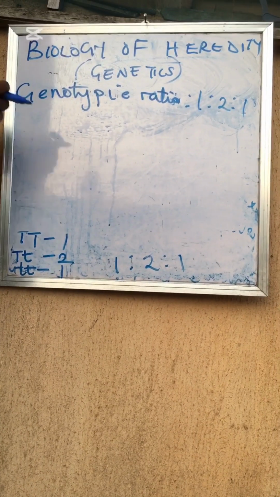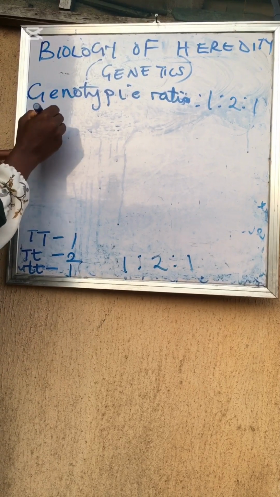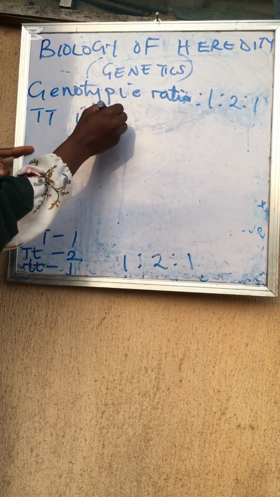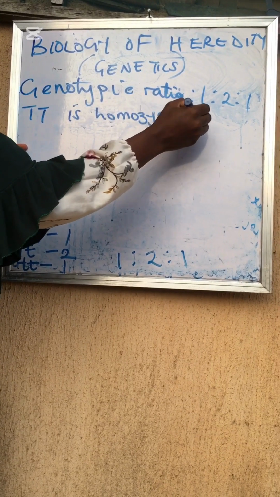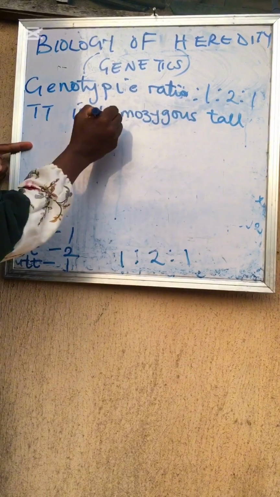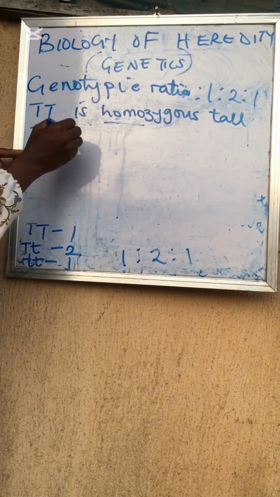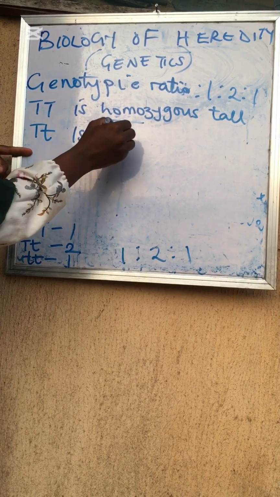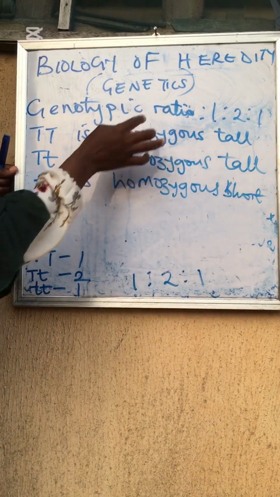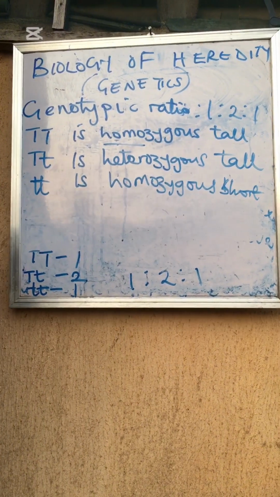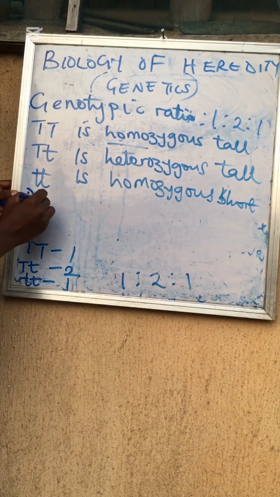I have it on the board. Capital T capital T, we have 1. Heterozygous tall, we have 2. Homozygous short, we have 1. So I'm interpreting it already. Capital T capital T, that is homozygous tall. Homo, the same. Do you understand? We have capital T small t, heterozygous tall, that is they are different. Then small t small t, that is the same, homozygous short.